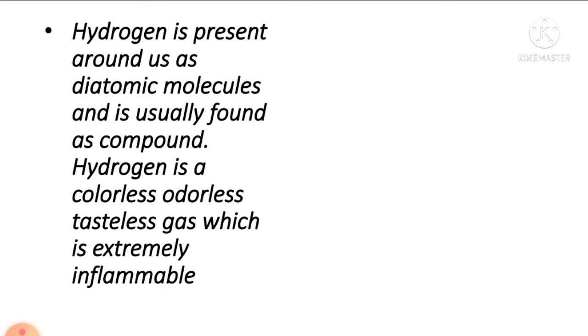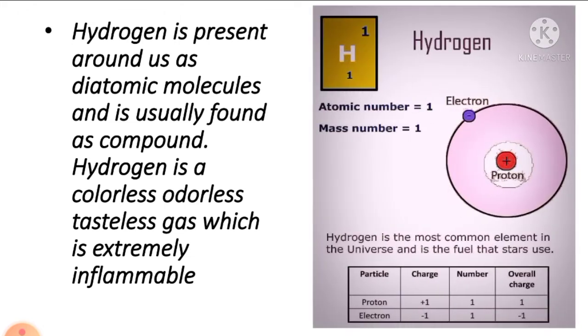Hydrogen is present around us as a diatomic molecule and is usually found as a compound. Hydrogen is a colorless, odorless, tasteless gas which is extremely inflammable. So here we can represent hydrogen by H, capital H. Its atomic number is 1, mass number is also 1, and there is only one electron and only one proton. There is an absence of neutron in its nucleus. So finally there is a presence of one proton and one electron.